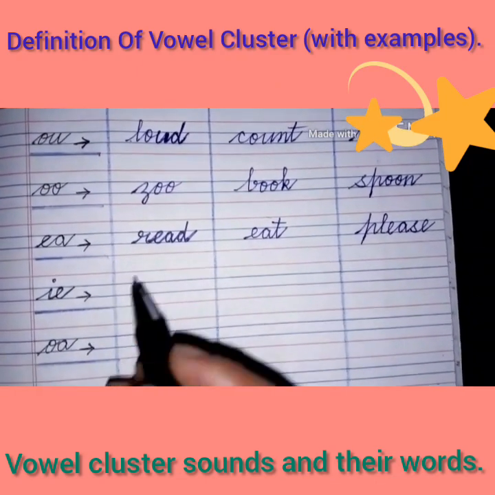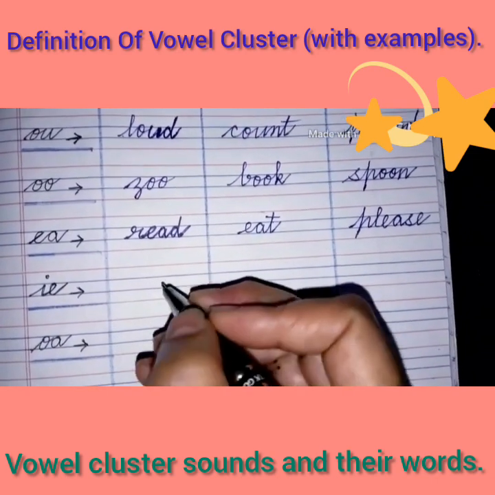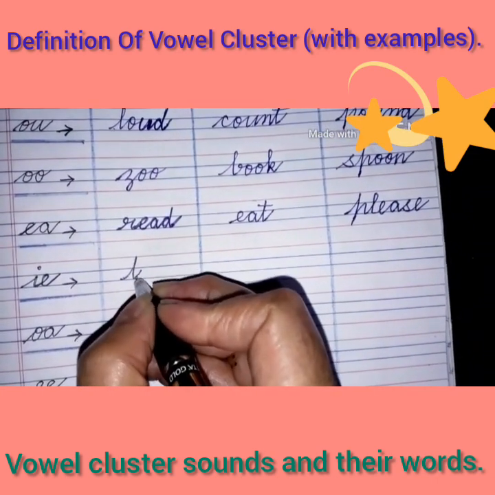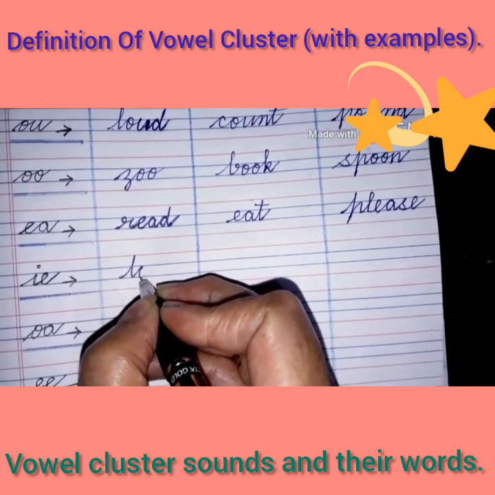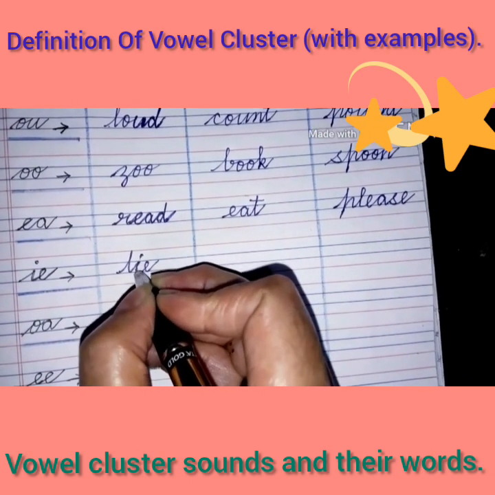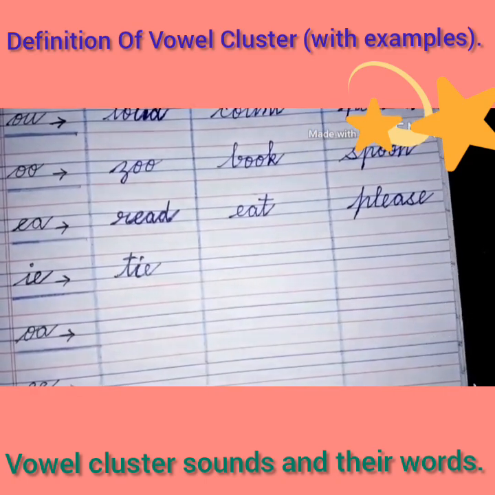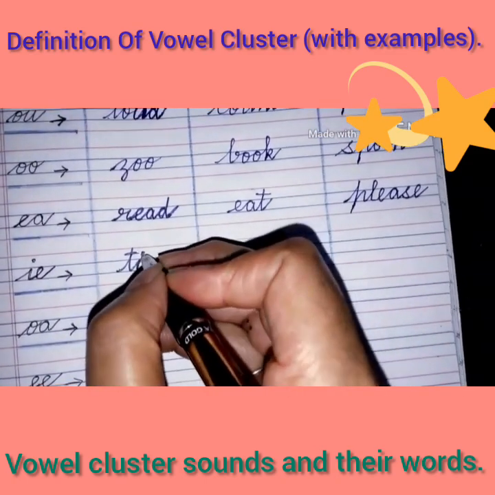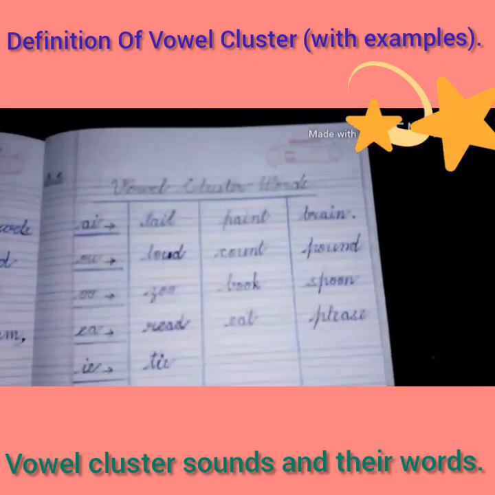Come to the next sound, IE. So our first word is here, T-I-E, tie. Okay?